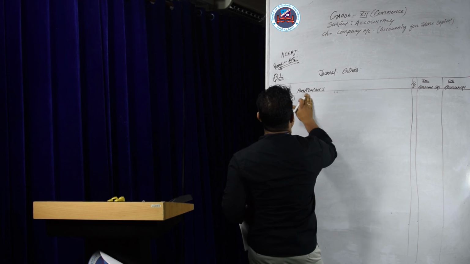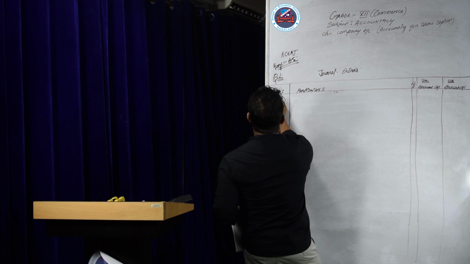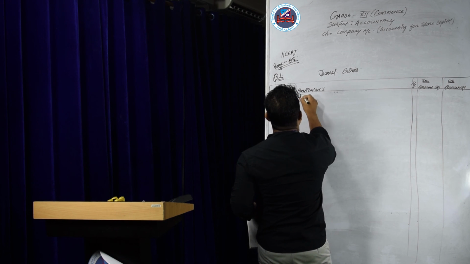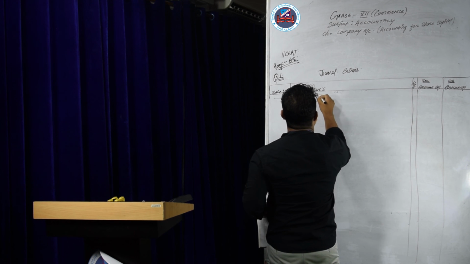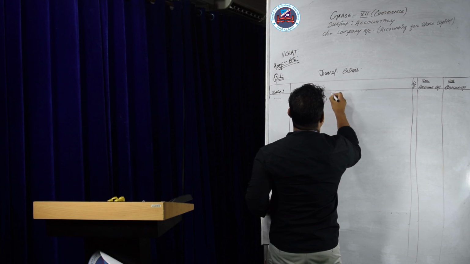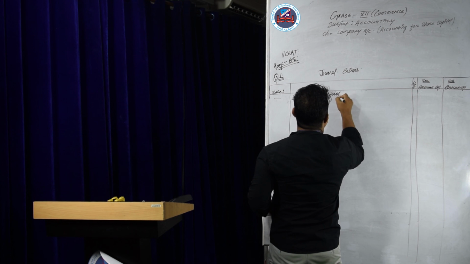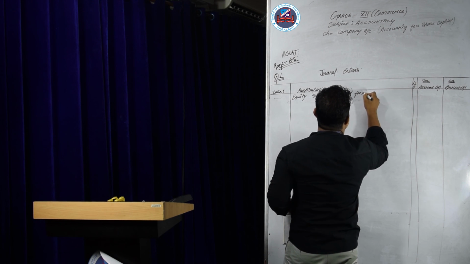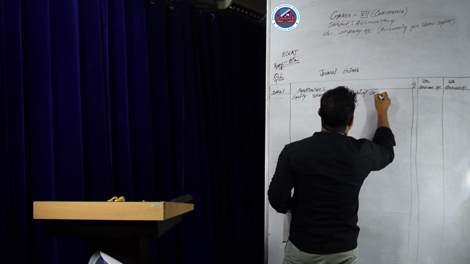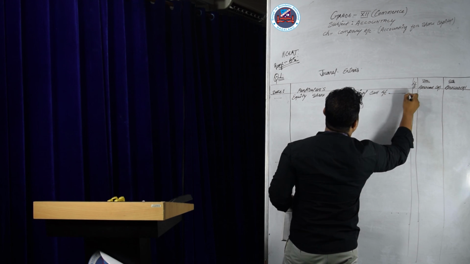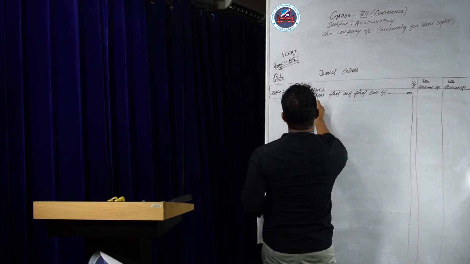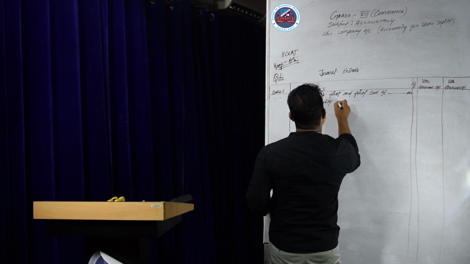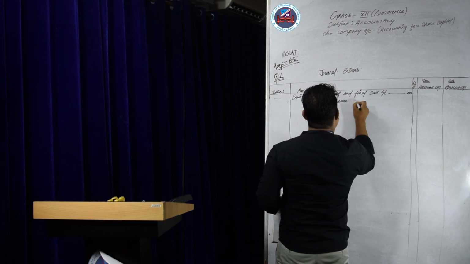So the first entry will be the due entry. Equity share first and final call account debit, to equity share capital account.